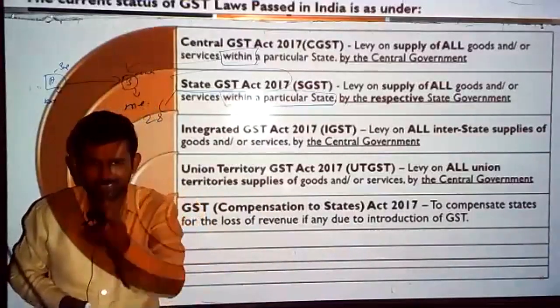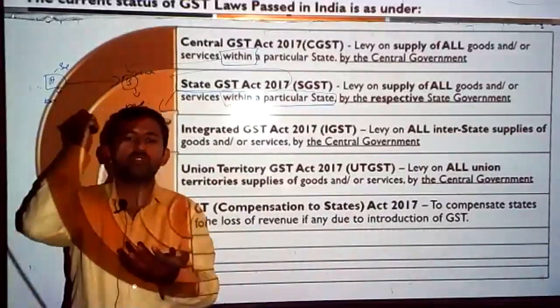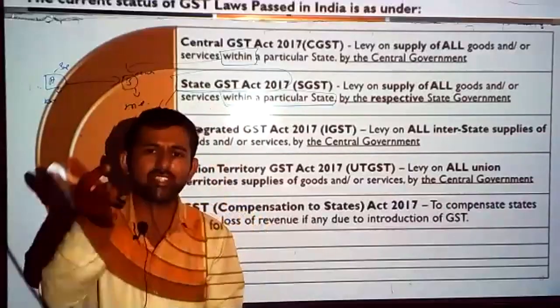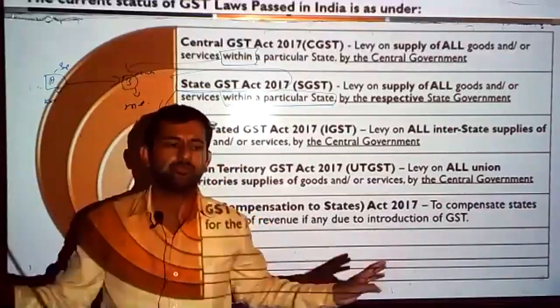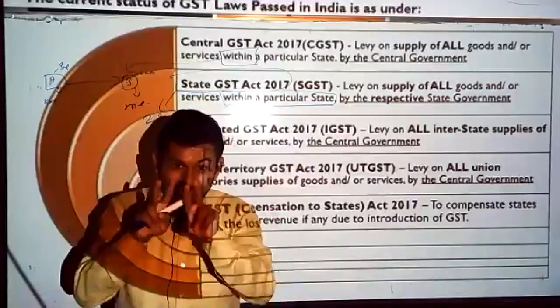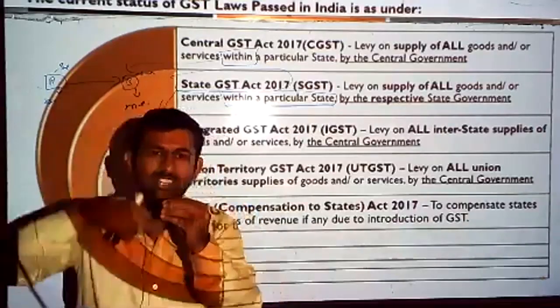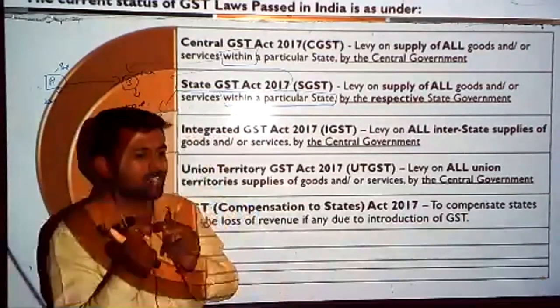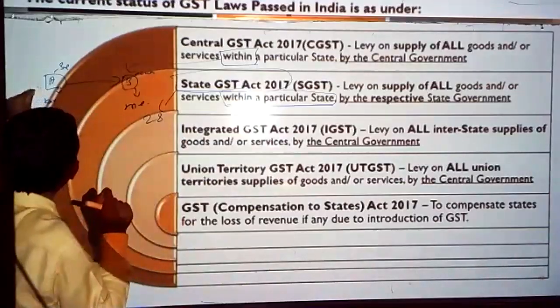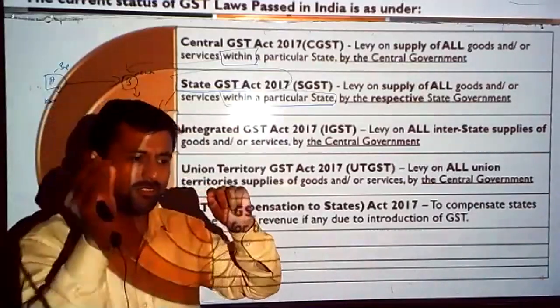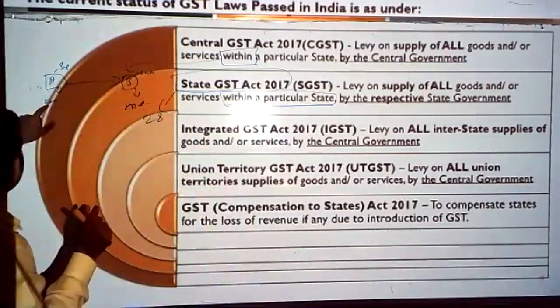If there is a transaction between two states, who has to levy a tax? Which tax has to be collected? Whether again the same CGST, SGST is applicable? Answer is no. If the transaction is between two states, I'm just giving an example. If the transaction is an interstate transaction, what do you mean by interstate? There's a definition of interstate. We'll come to the definition, but to give a basic idea, what is interstate?